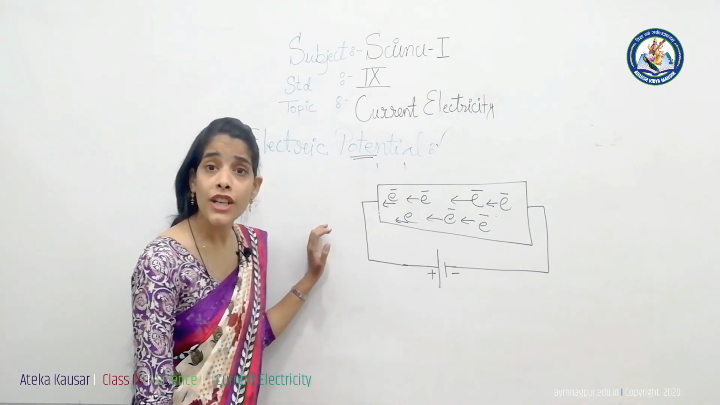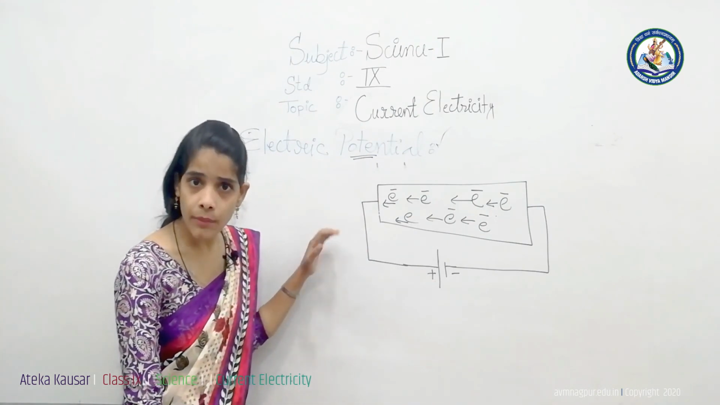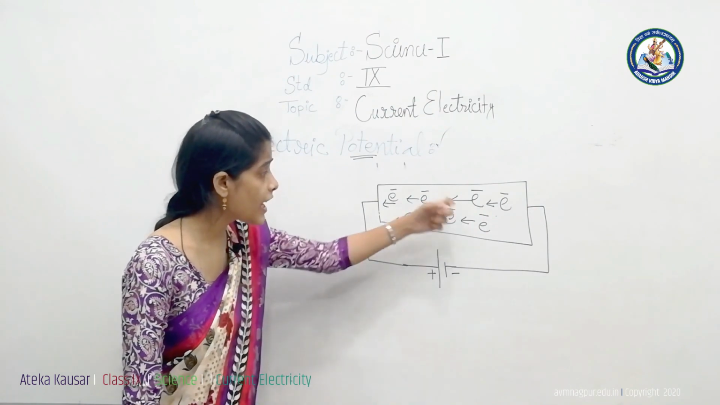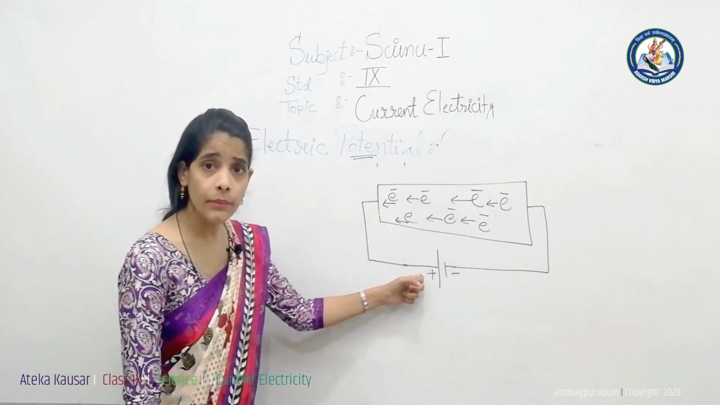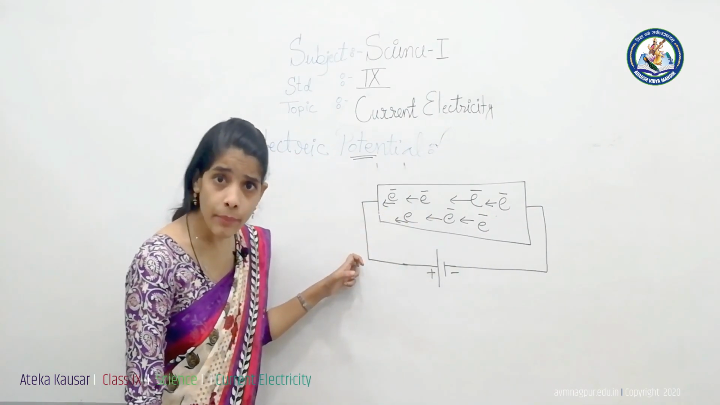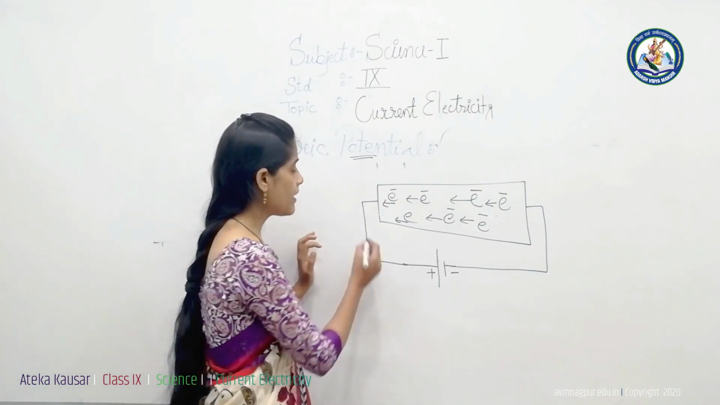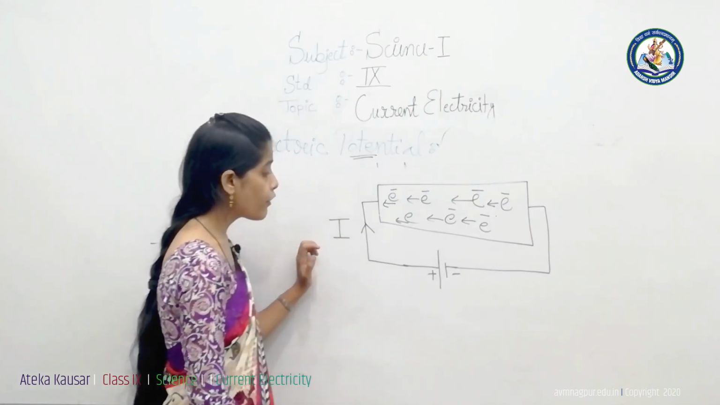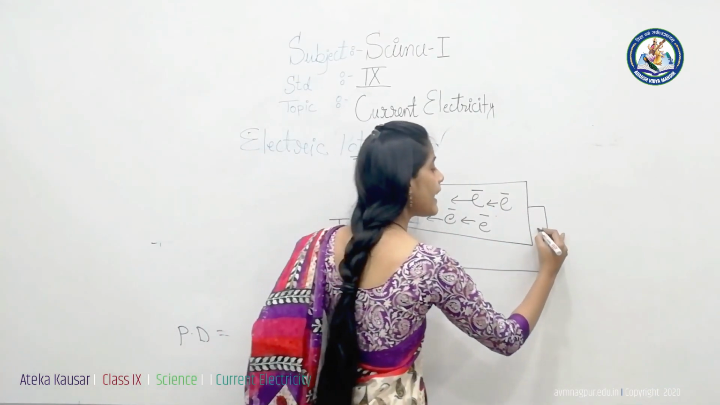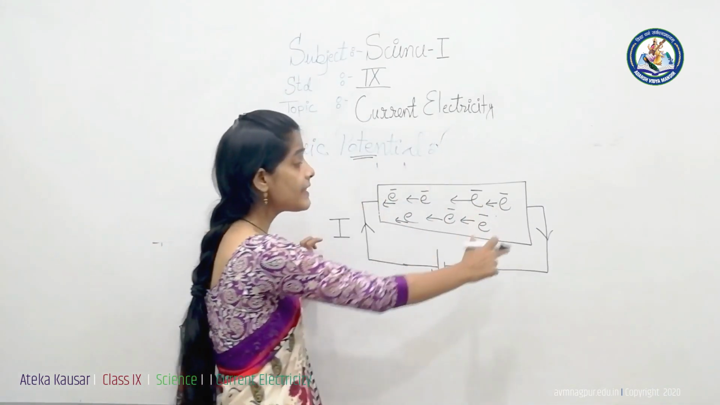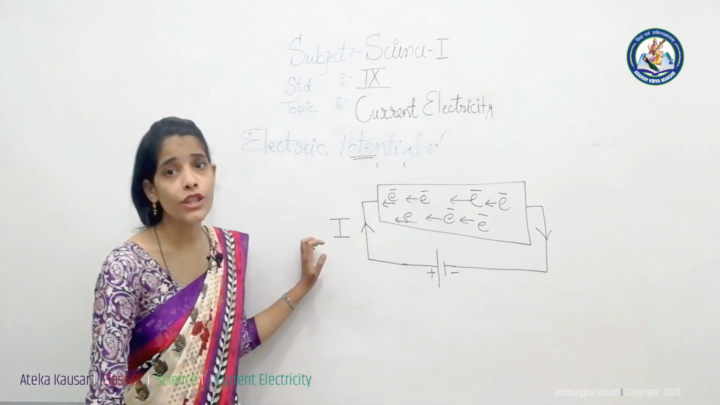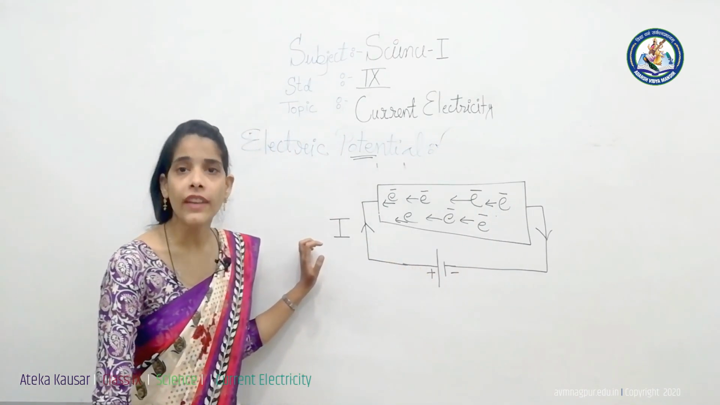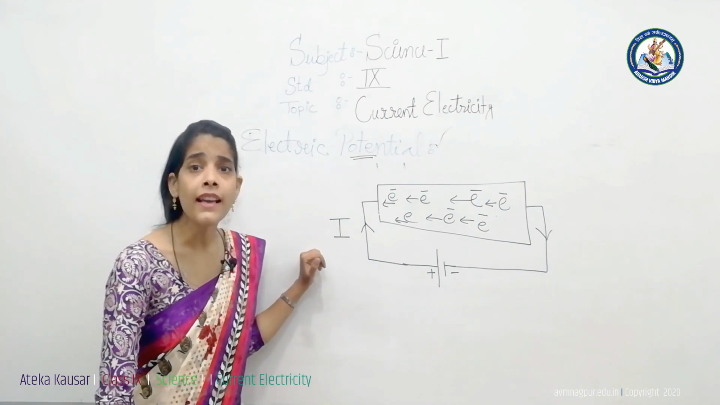But the conventional sign of current is taken opposite. If the electrons are moving from low potential to the high potential, the electric current in a circuit, which is denoted by capital I, flows from the positive to the negative terminal, and that is the sign of conventional current, which is opposite to the direction of flow of electrons in the circuit.